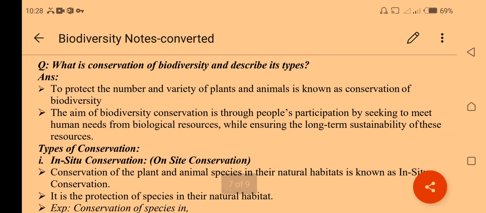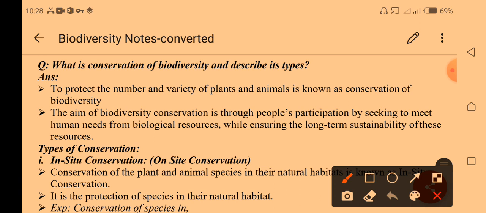The next question is: what is conservation of biodiversity and what are its types? Here we discuss the types of conservation. Conservation of biodiversity simply means protecting the variety of species, either plants or animals. Its aim is to meet human needs for biological resources while ensuring their long-term sustainability.